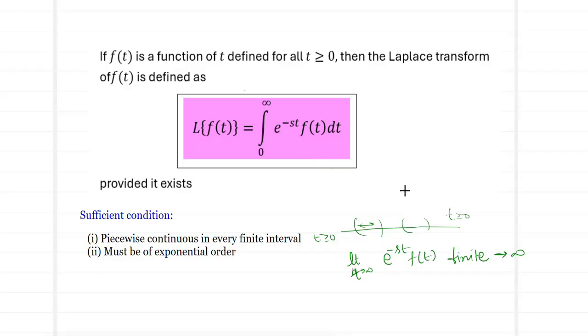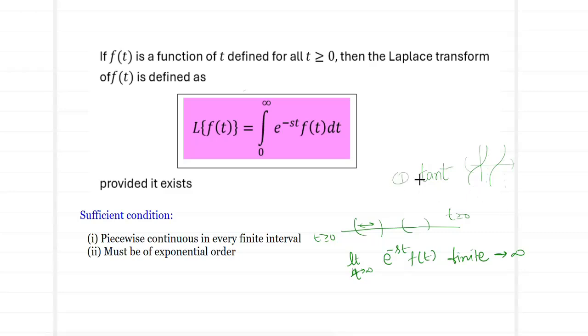So are there any functions for which Laplace does not exist? Yes, some examples: the function tan t. Tan t is not going to be piecewise continuous. There is going to be a break. We know that this is a function which moves from infinity to infinity, and again it goes from minus infinity to infinity, it breaks. So when I take a particular interval, the function is not going to be continuous in nature. There are going to be breaks. So you can say that tan t doesn't have a Laplace transform.